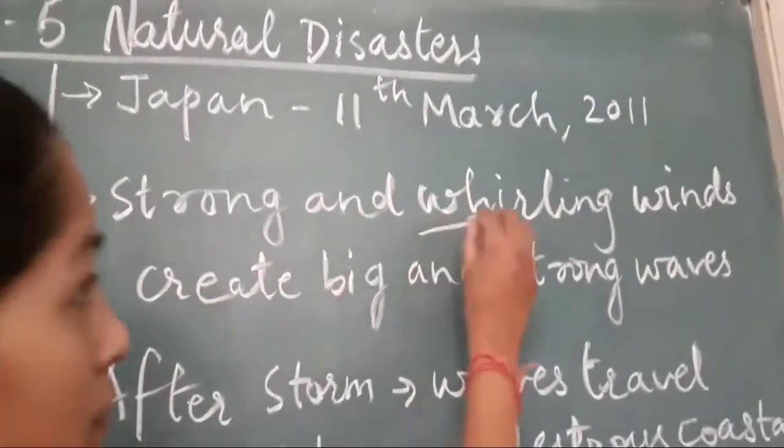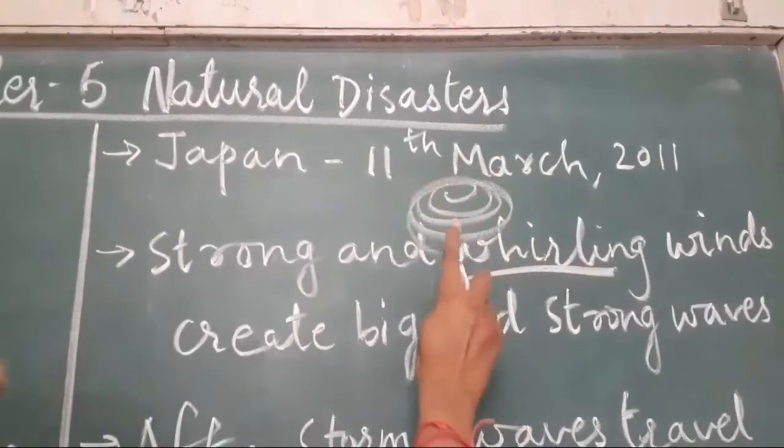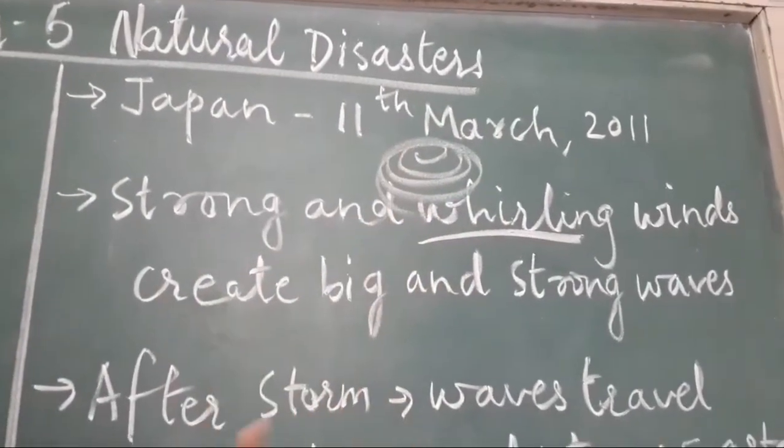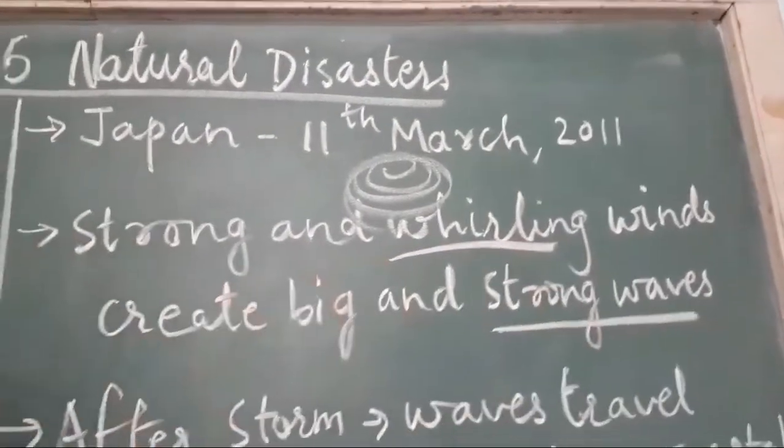What is a whirlwind? Whirl means to move around. Okay, like a cyclone. So the winds which are moving round and round, they become very strong and they create strong waves in the ocean.